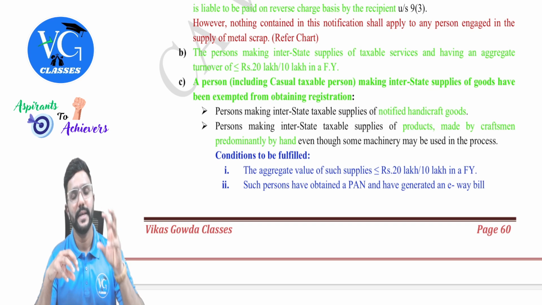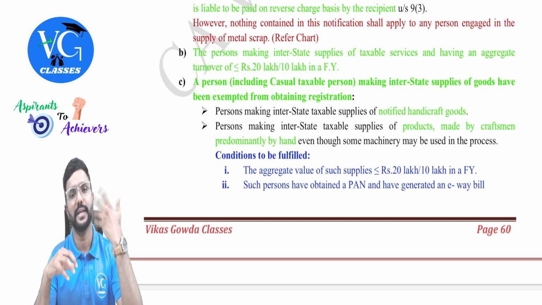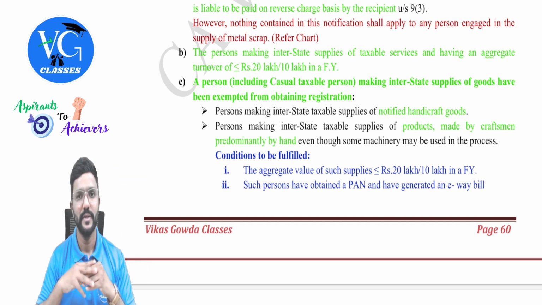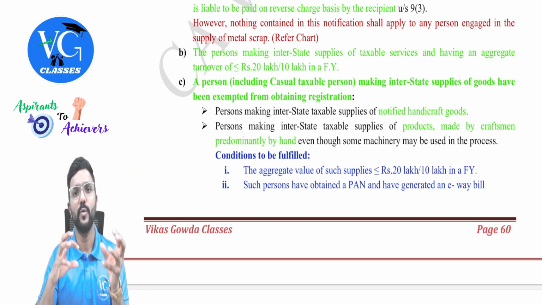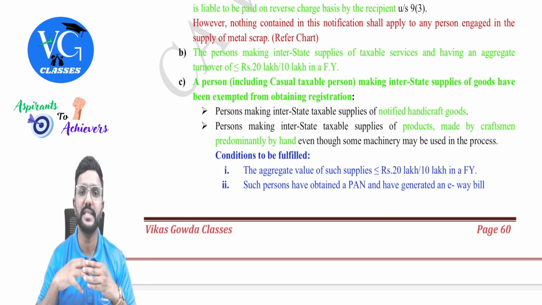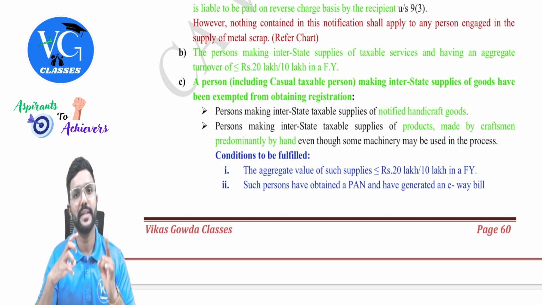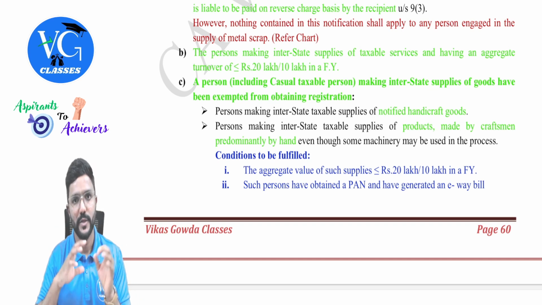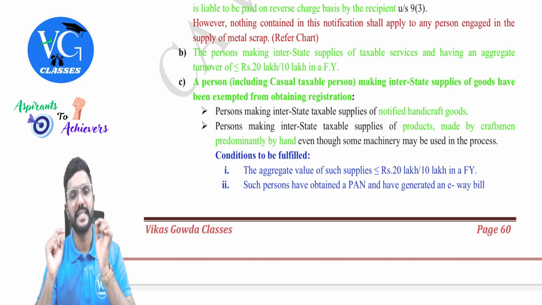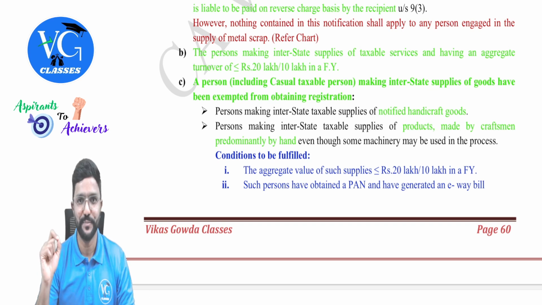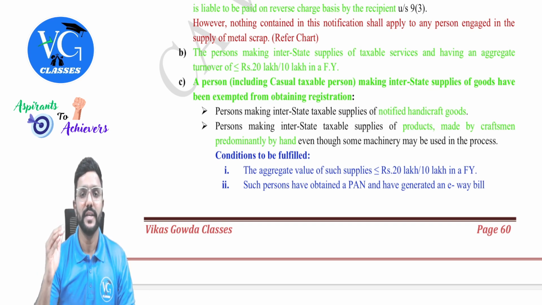So what do they do? Being small suppliers, they may carry the toys outside the state and sell them there. As they are small suppliers who couldn't sell the entire products in one state, they may carry them outside the state to sell. That doesn't mean that they have to take mandatory registration. Only for them, the registration is exempted until they cross the threshold limit for registration. So if their aggregate turnover is within 20 lakh, or in case of special states within 10 lakh, they need not get registered.